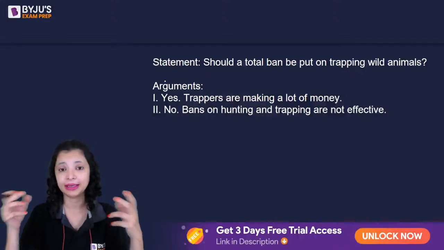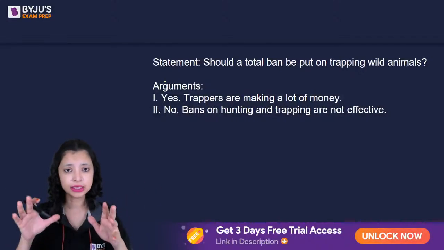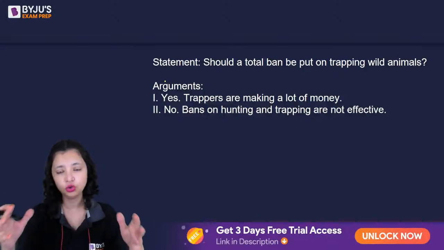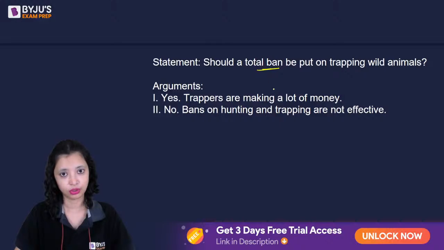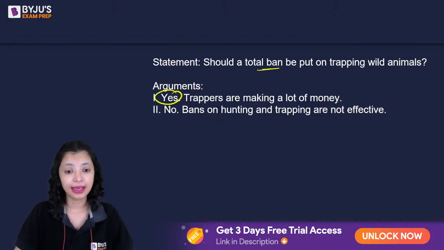What I recommend is that you should consider yourself as a judge. You are a judge in a court, and this is a case given to you: a total ban should be put on trapping wild animals or not. There are 2 lawyers, A and B. One is saying, yes, there should be a total ban, and 2 says, no, there should not be a total ban.